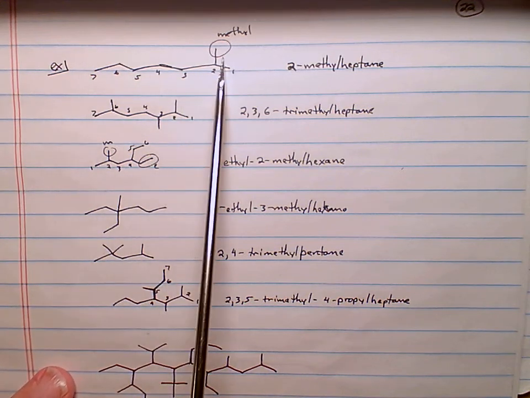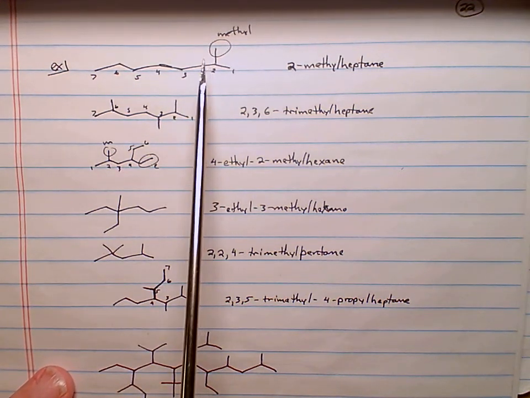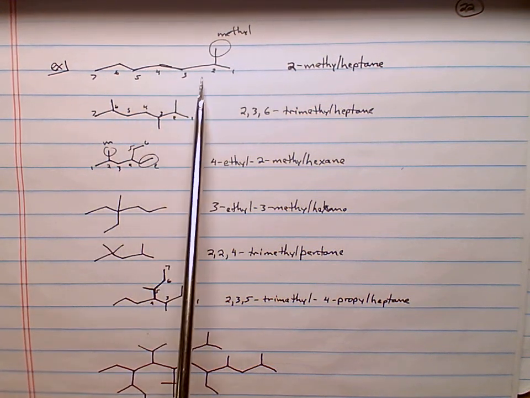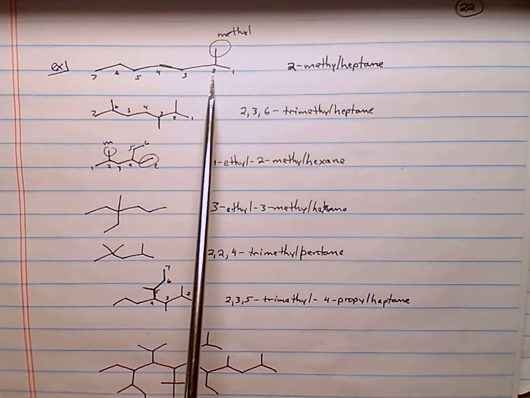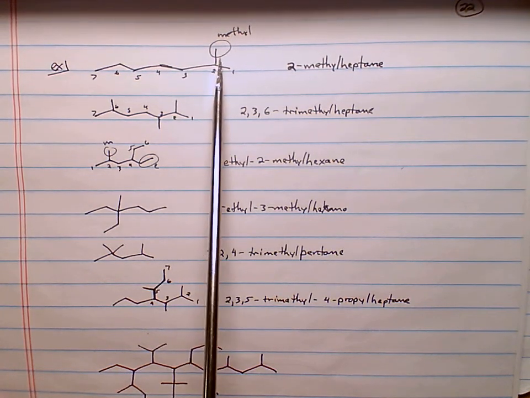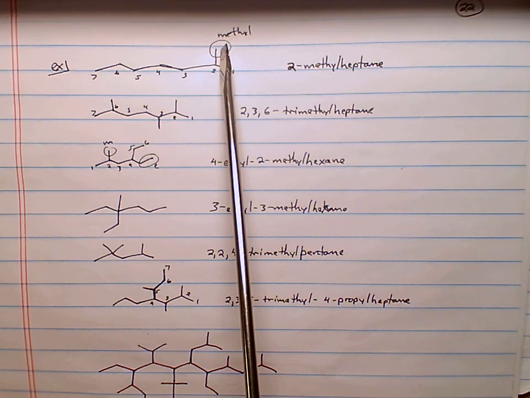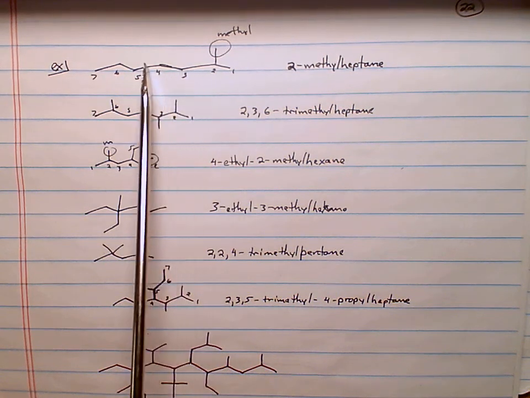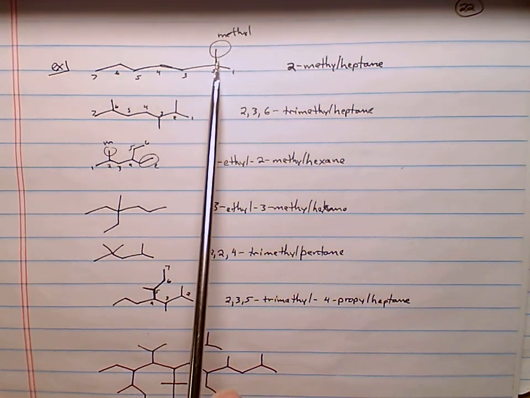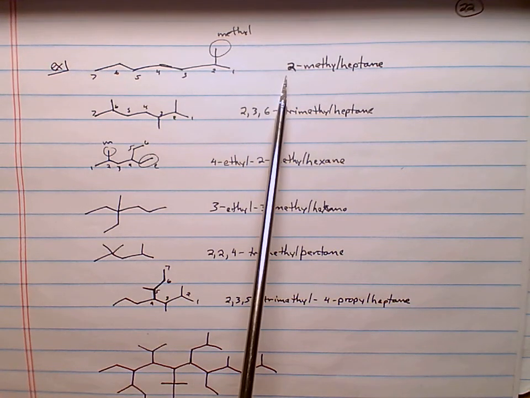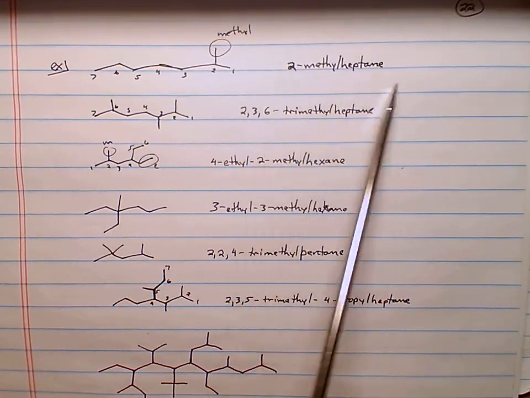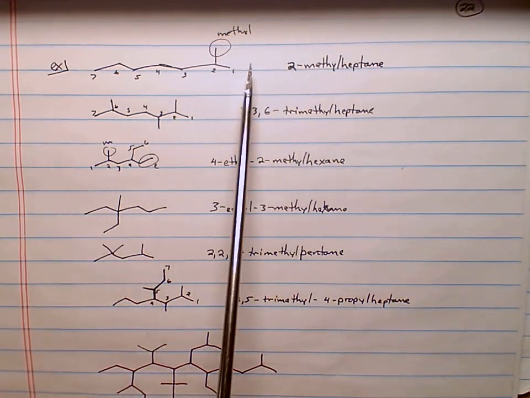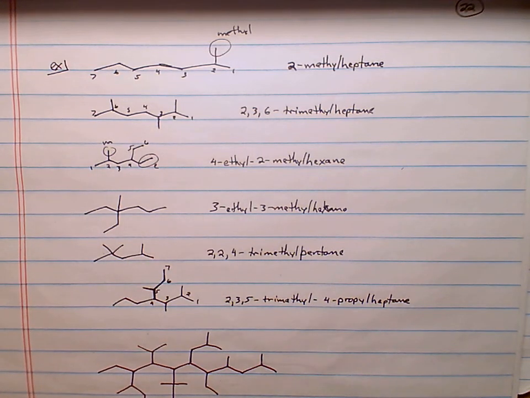You always number it so that the first branch has the lowest carbon number. So we're going to number this one 1, 2, 3, 4, and so on, to give this branch the lowest carbon number, 2. Note that this is a CH3 sticking up from carbon 2, which is a methyl group. Now that we've got all the carbons labeled in the longest chain, we know what that branch is. There's only one branch, at carbon 2. We're going to call this 2-methylheptane. No spaces, just a dash between the 2 and the methyl. That tells us our molecule: 2-methylheptane.